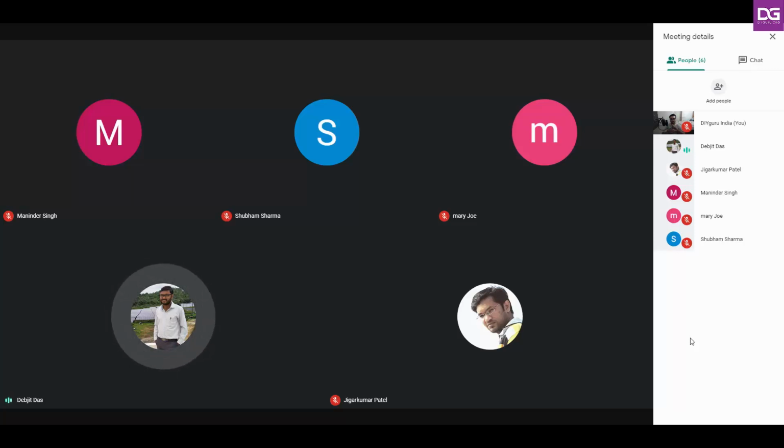Next question was from Mr. Jiggar Patel: can you provide other AutoCAD sample files for SLD? Okay, I can provide you the AutoCAD file, but it will not be in DWG format. It will be in either JPG or PDF format. There are privacy policies in each and every company, so we cannot provide you the direct DWG file. I will take a PDF from here and give it to you as per your requirement. You need all this for your practice purpose, right?